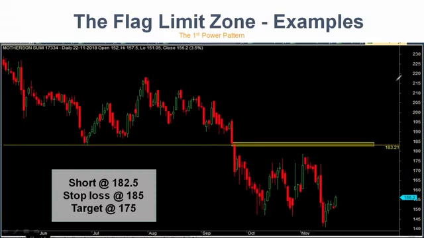Okay, so these are my trades on flag limit, and let's see which work and which don't work. How is the zone drawn? The zone is drawn between wick to wick, scenario 2.